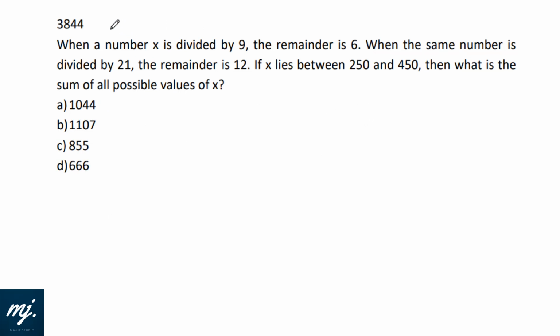Okay, in this slot we have seen one question from number system, which was not there in any slot of 8th August. When a number x is divided by 9, the remainder is 6. That means my x is 9q1 plus 6, where q1 is the number of times it is divisible by 9. When the same number is divided by 21, the remainder is 12. So the same number can also be written as 21q2 plus 12.